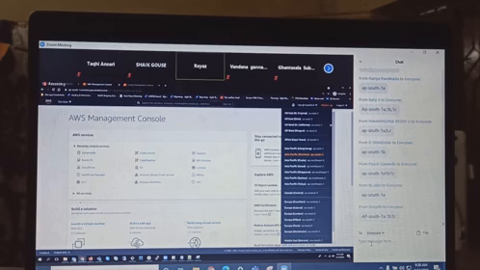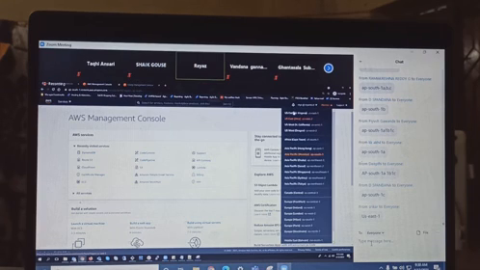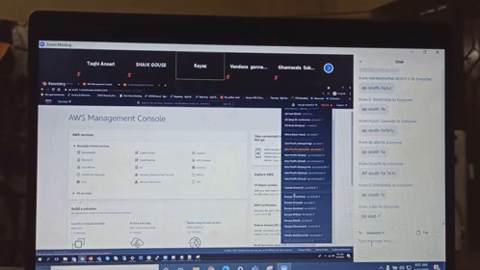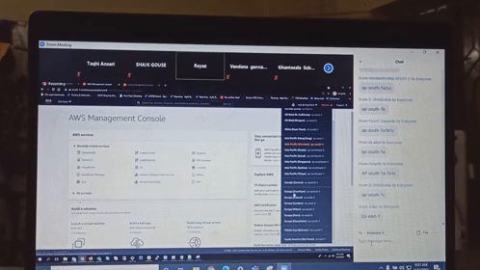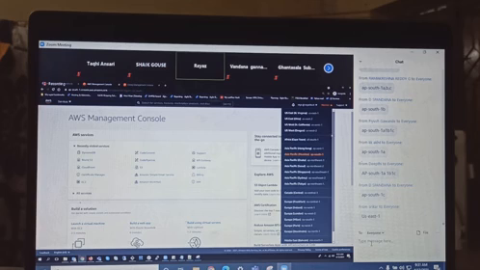Those who are in the USA, you should not select Mumbai. Please select North Virginia, or based on your location, select that. Those who are in Canada, please select Canada. Those who are in the UK, there is Europe, London. So please select accordingly. Don't go here and there. That is number one, very important. Guys, keep this in mind.